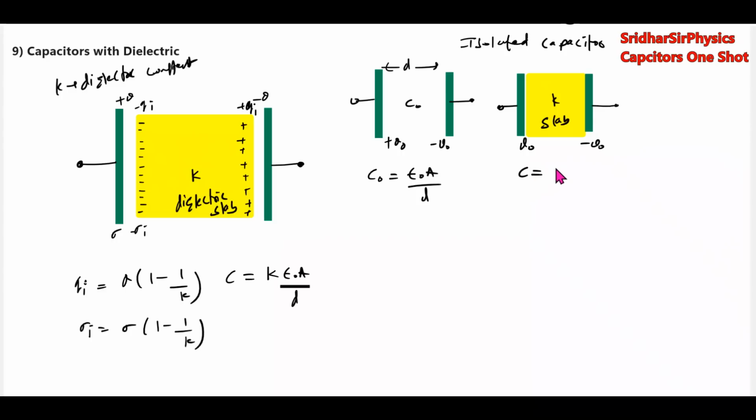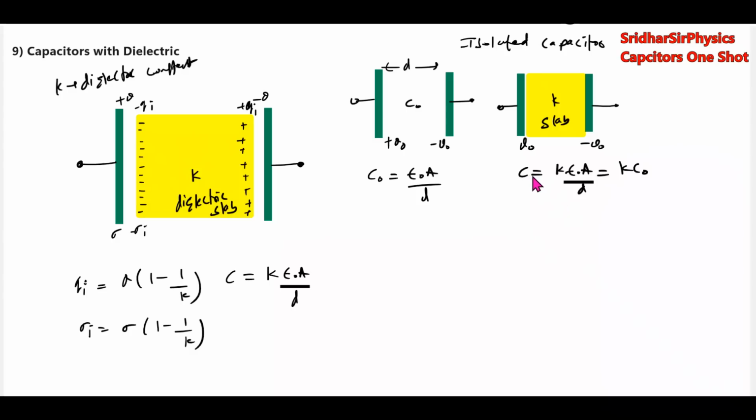Then capacitance will increase. K epsilon naught A by D will become K C naught. So the capacitance will increase by K times.